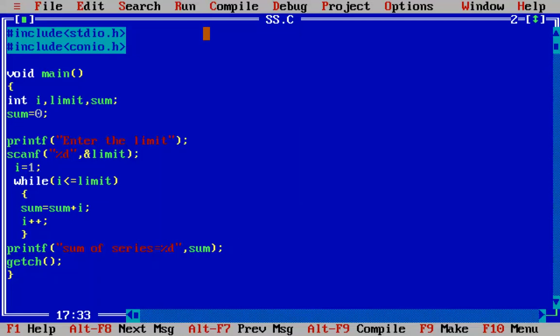That's it. So whenever we are making use of the while loop statement, first thing is that we have to initialize the counter. And then the second step is that we have to check the condition.